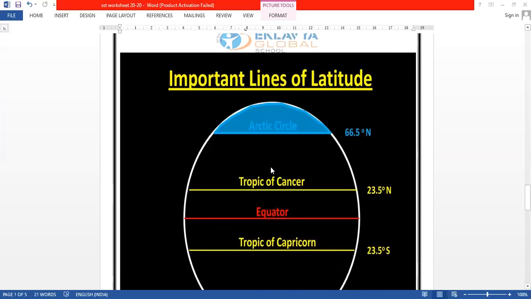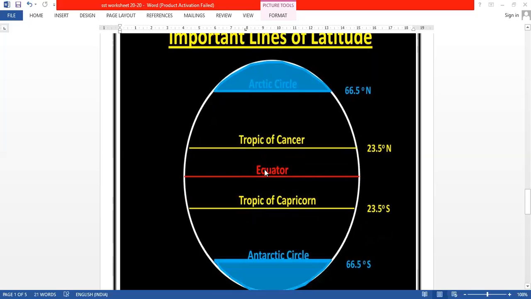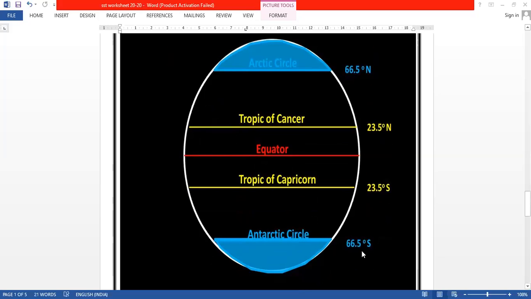If we look at the important lines of latitude, here we have the equator at 0 degrees. If you are moving towards the northern hemisphere, Tropic of Cancer at 23.5 degrees, Arctic Circle at 66.5 degrees north, Tropic of Capricorn at 23.5 degrees south, and Antarctic Circle at 66.5 degrees south. So these are the main important latitudes on the Earth.